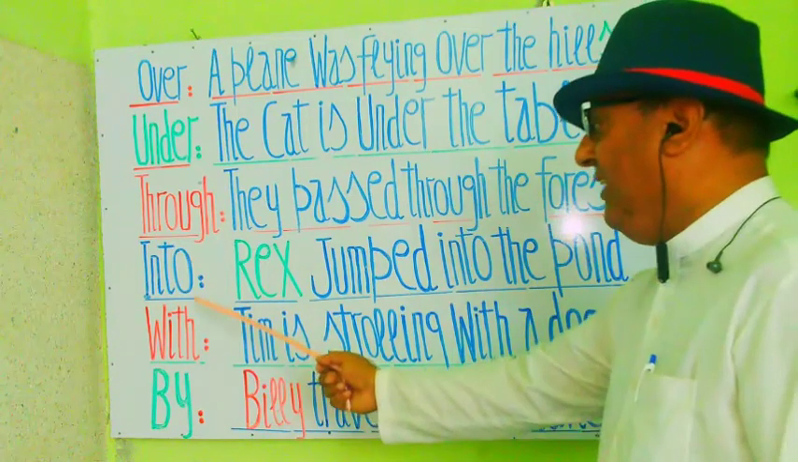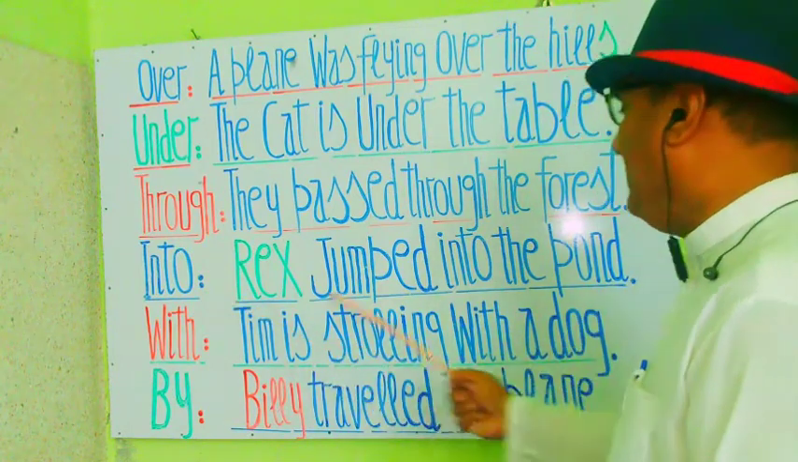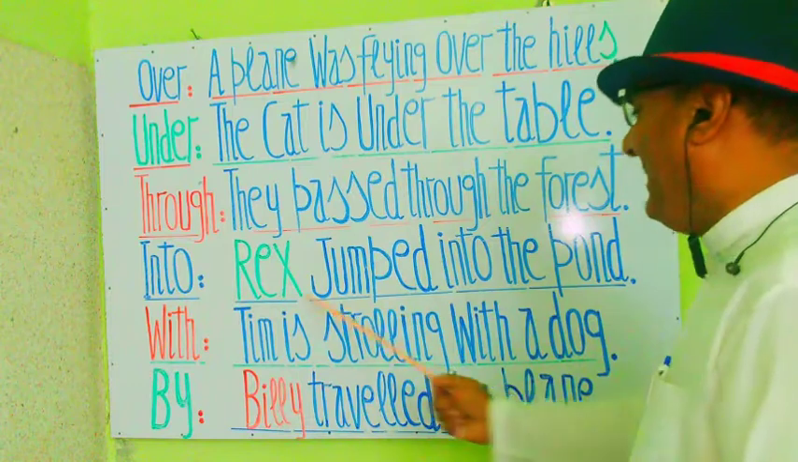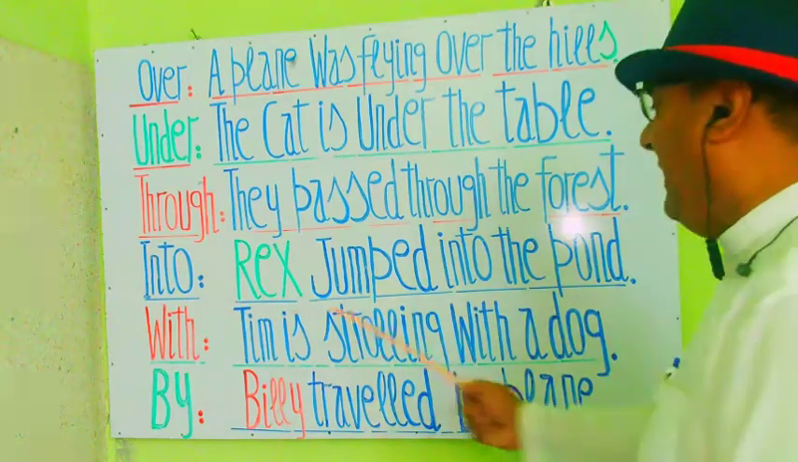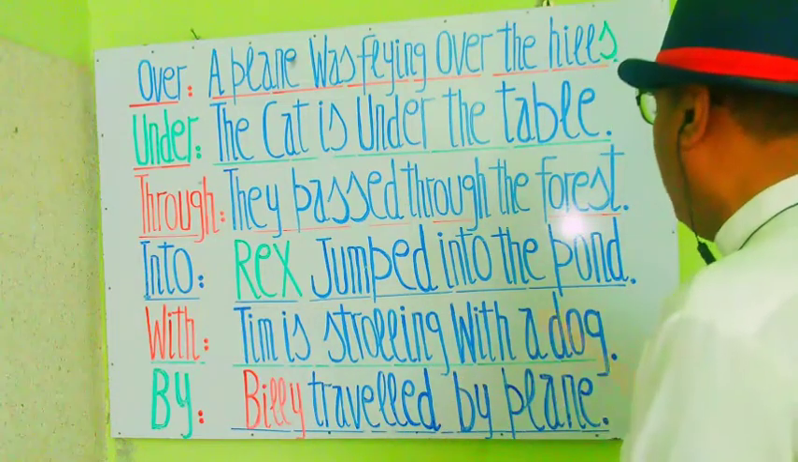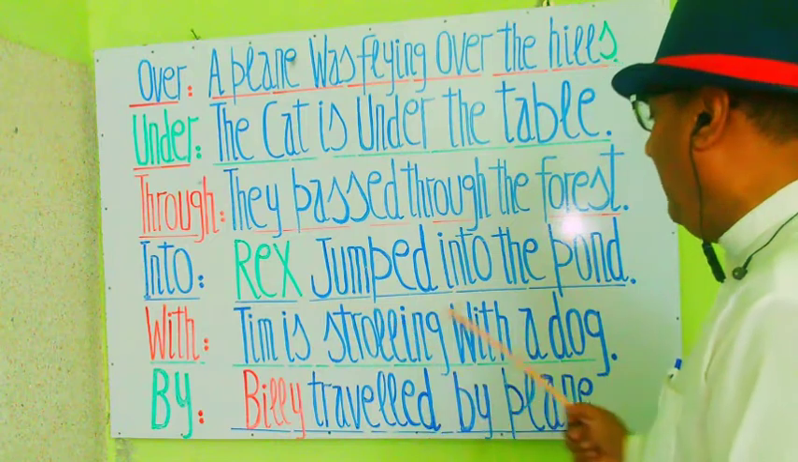And next is into. Into के मानी है में. Rats jumped into the pond. Rats ने तालाब में छलांग लगा दी. Rats jumped into the pond. Rats ने तालाब में छलांग लगा दी.